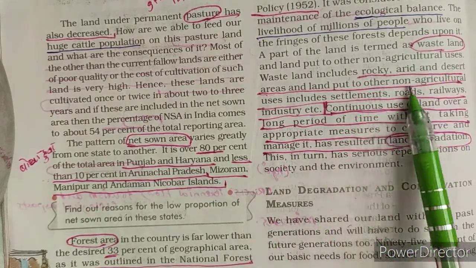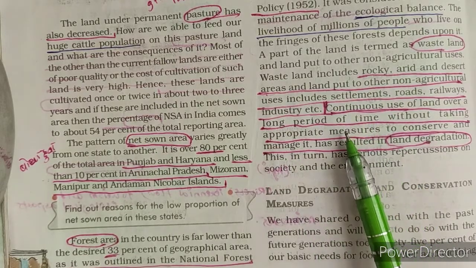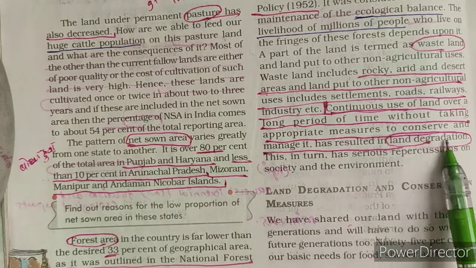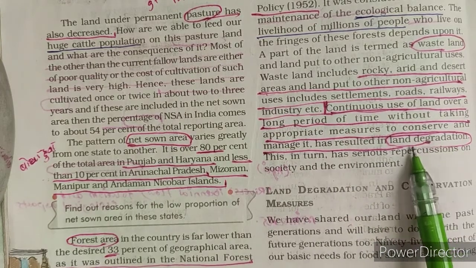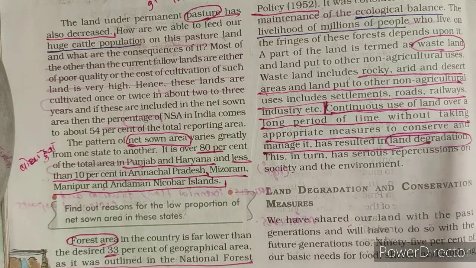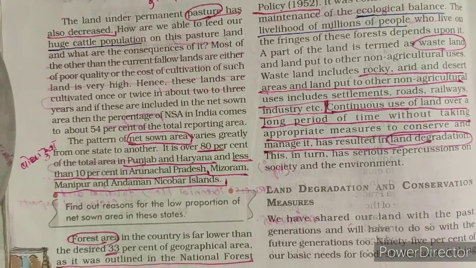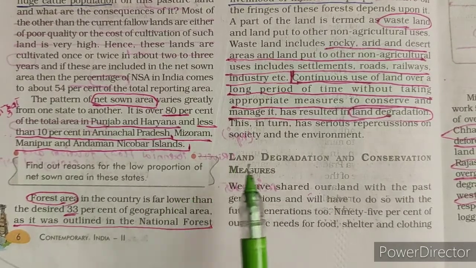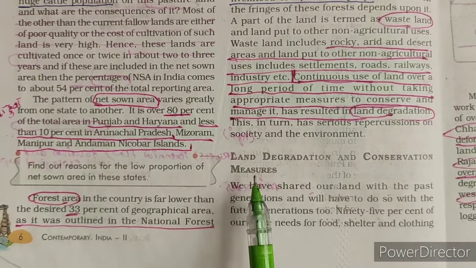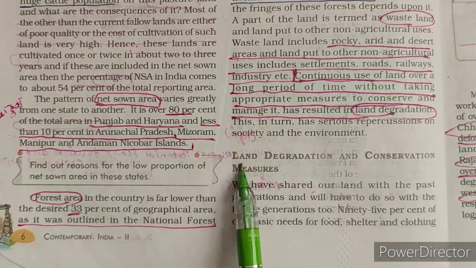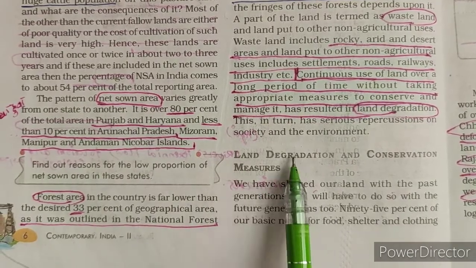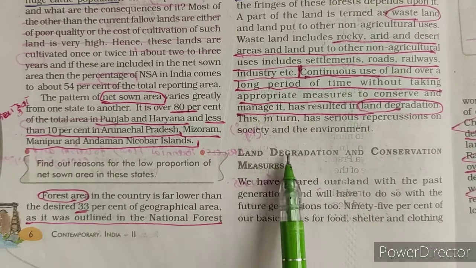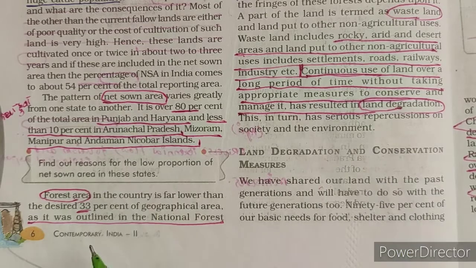When we use this land without any precautions, without any conservation methods, then it creates the problem of land degradation. What is land degradation? The quality of land is decreasing day by day. That is called land degradation. Dear students, if we use land without any safety measures, then it creates the problem of land degradation. So if the quality of land is decreasing, then we need to have some conservation measures.